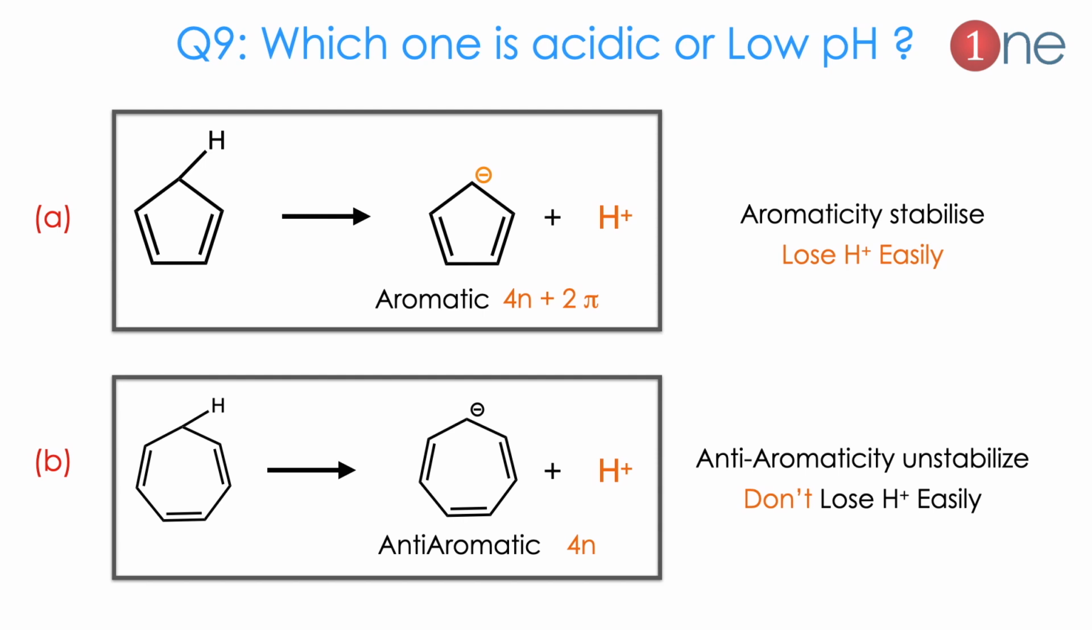So what really happened? Here we have categories A and B. If A loses H plus, it gives an aromatic system. Similarly, if B loses the H plus, we get an anti-aromatic system. We know very well that aromaticity stabilizes the system and anti-aromaticity destabilizes the system. So A will lose the H plus easily, and B will be the poor one.